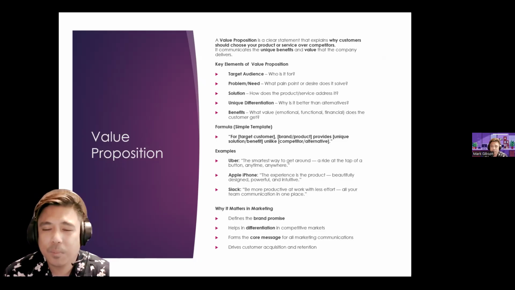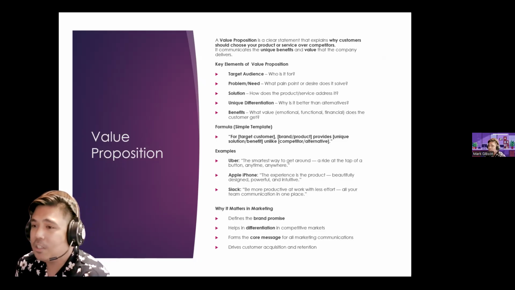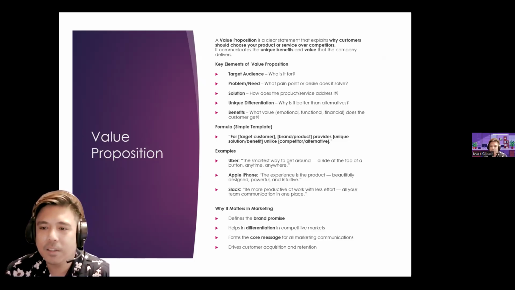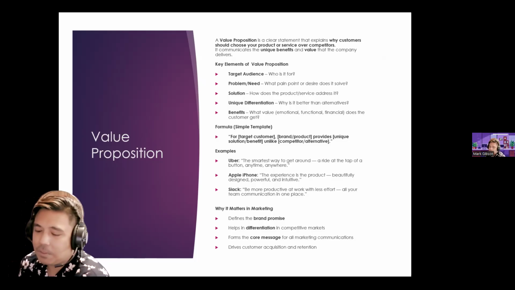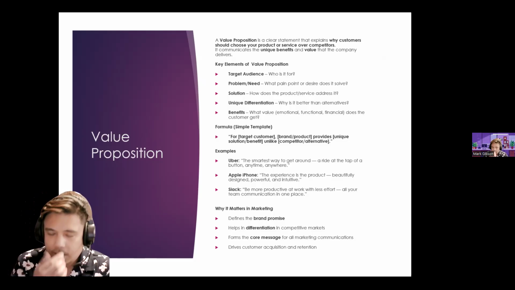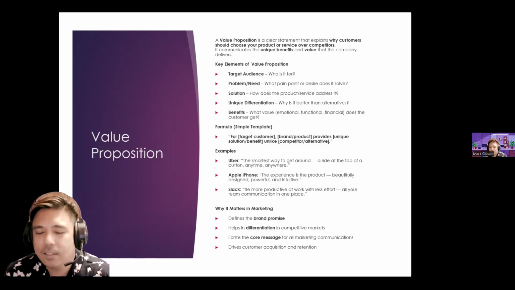Key elements of value proposition, the target audience, who is it for? The problem, what pain point or desire does it solve? Solution, how does the product or service address it? And then unique differentiation, why is it better than alternatives? So for example na lang ulit, going back to BDO, no? So BDO, its presence in most, actually almost all SM nationwide, no.